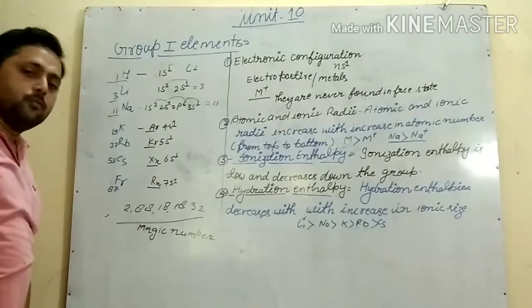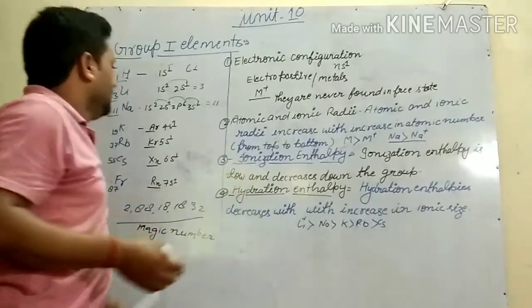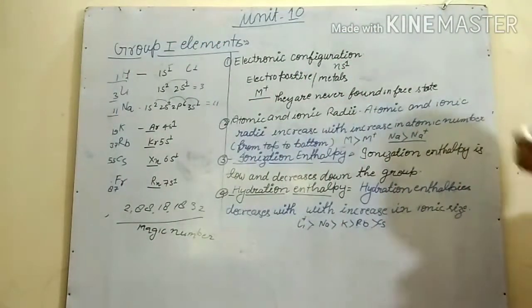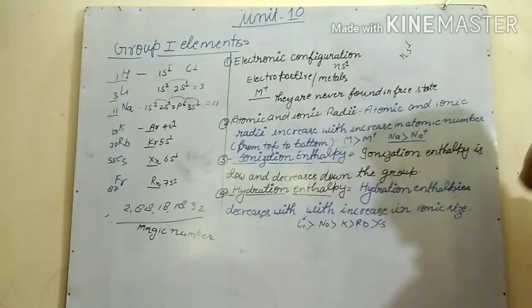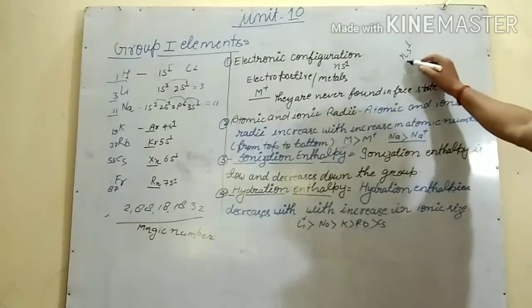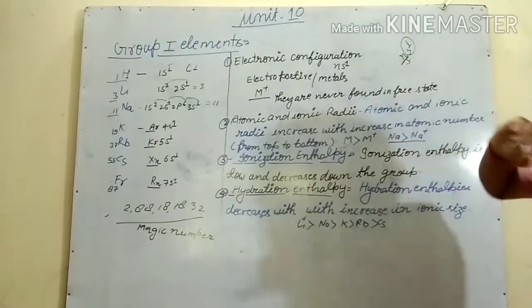So let us see the properties of the first group elements. What is the electronic configuration of the first element of this block? It is ns1. What does ns1 mean? It means that in the outermost shell there is 1 electron.